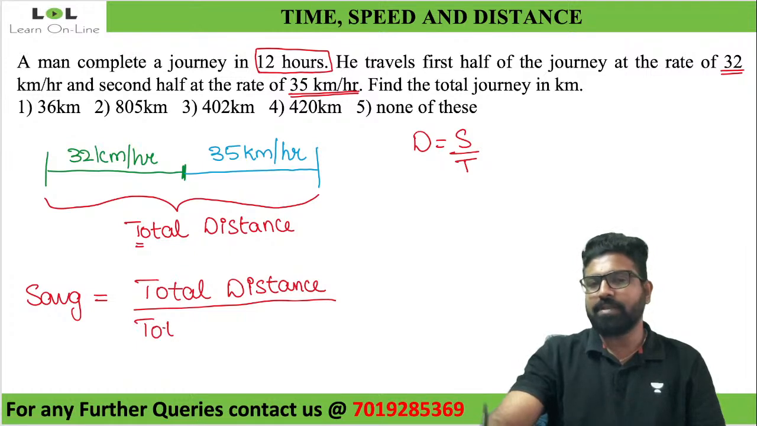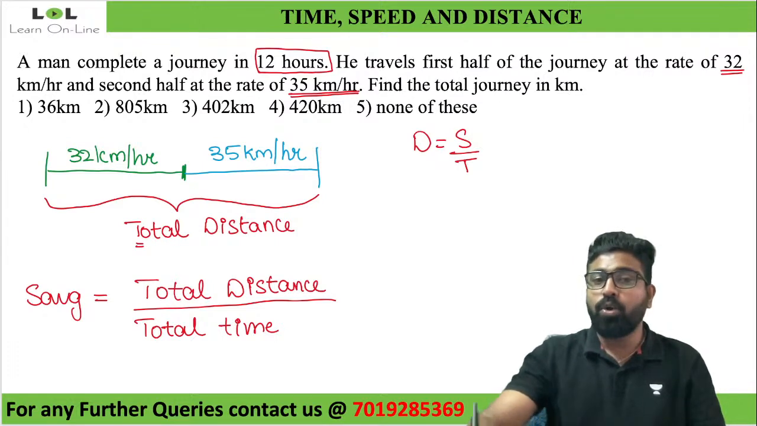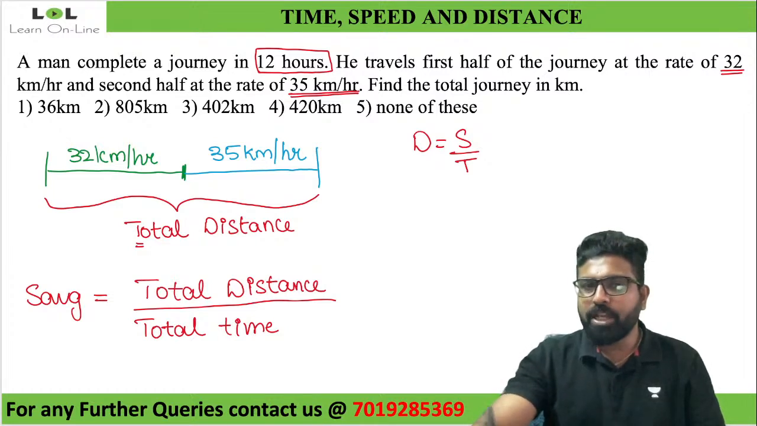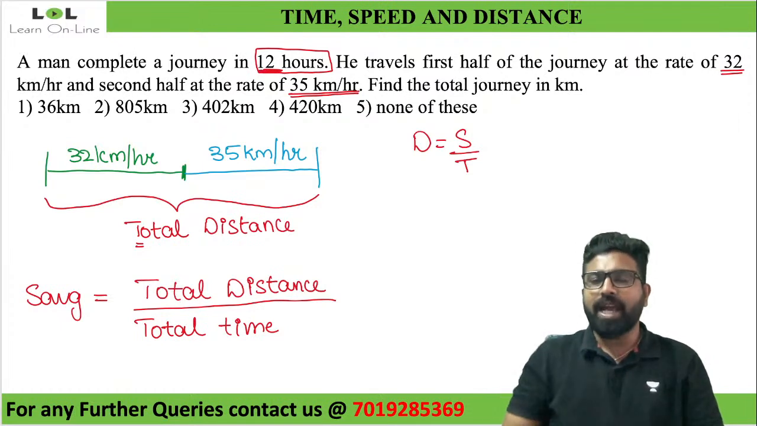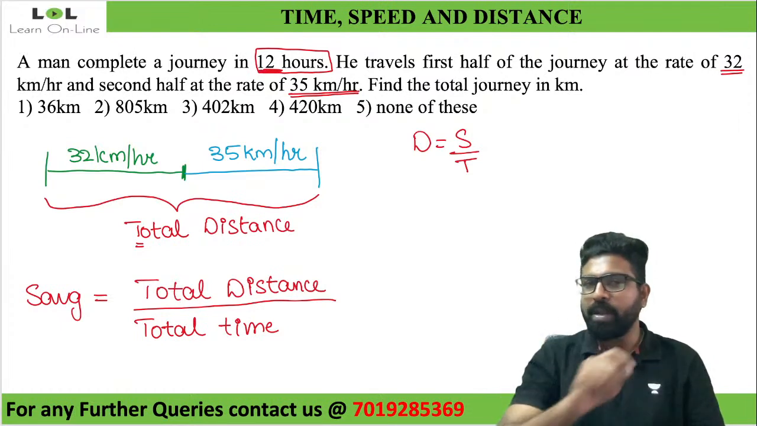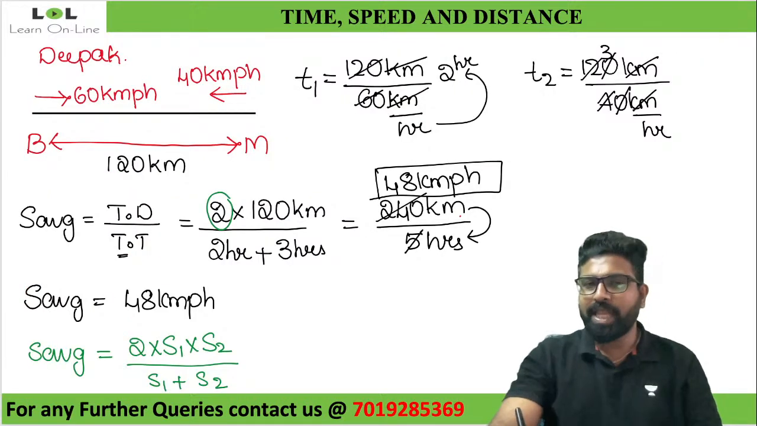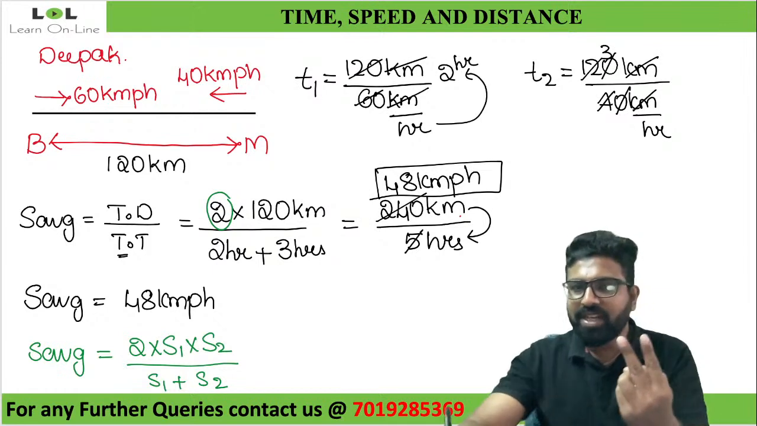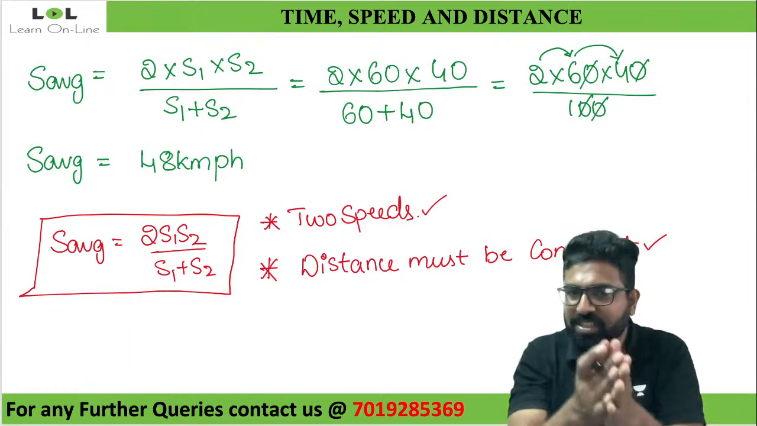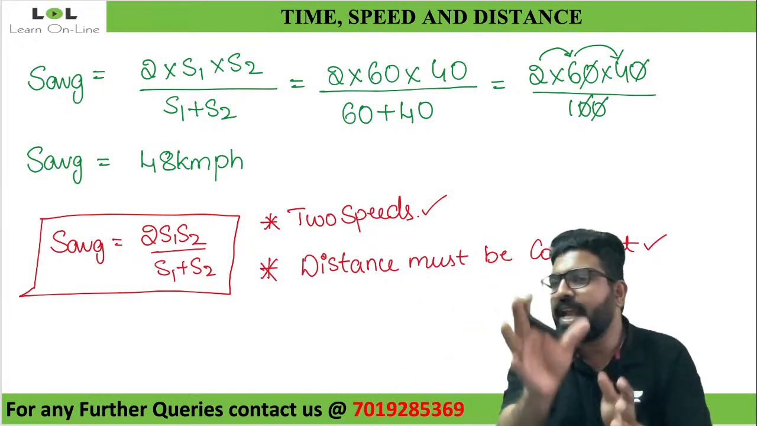Total time taken. Yes. So now look at this. What will be my average speed? I don't know what is the distance. I know the total time: they're telling me the total time is 12 hours. I don't know the total distance. So how do I find the average speed? I told you people, you can use this formula, but when can you use it? When there are only two speeds and the distance must be constant. The distance traveled must be constant in every case.